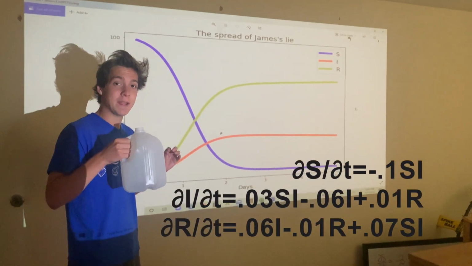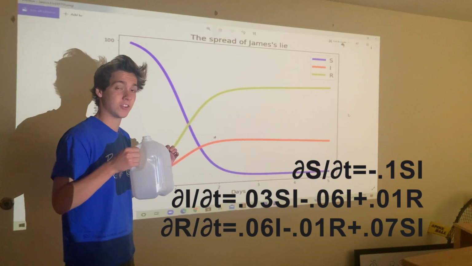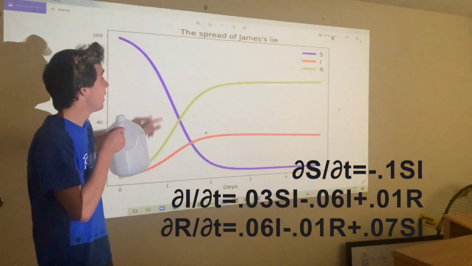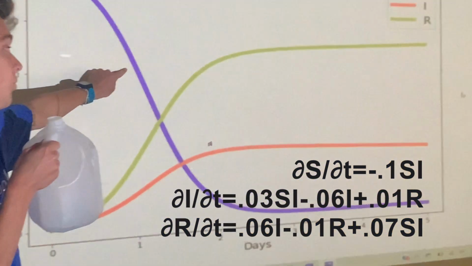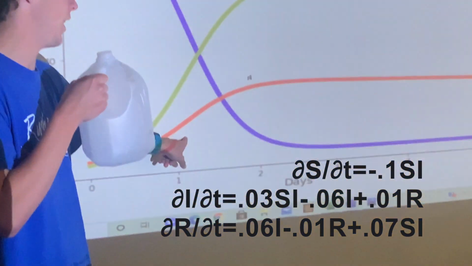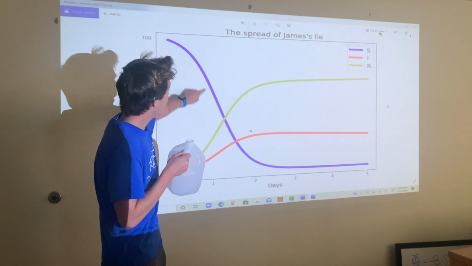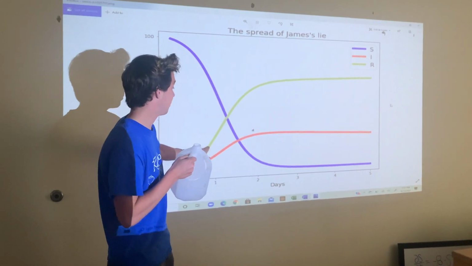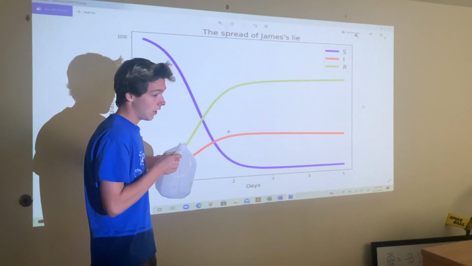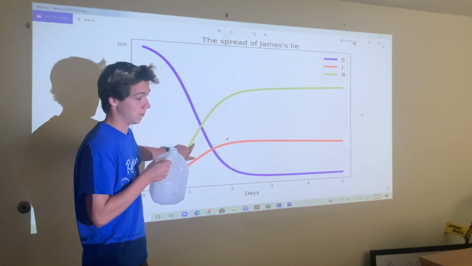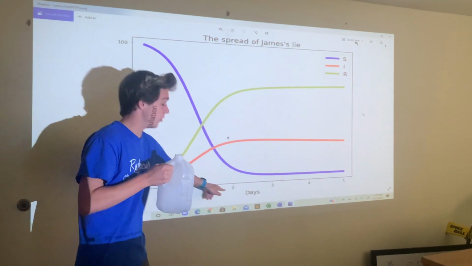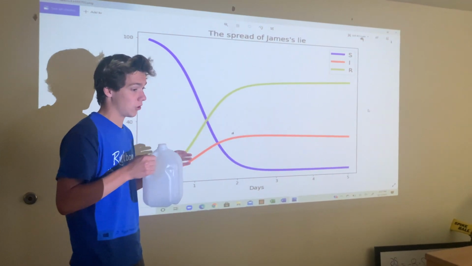Here's our graph that we made using Python code that measures the changes in population over time of the susceptible population in blue, the infected population in red, and the recovered population in yellow. As you can see, the rumor spreads pretty quickly, but a lot of people are immediately immune or recover pretty quickly from hearing the rumor. By day 2, pretty much everybody has heard the lie.